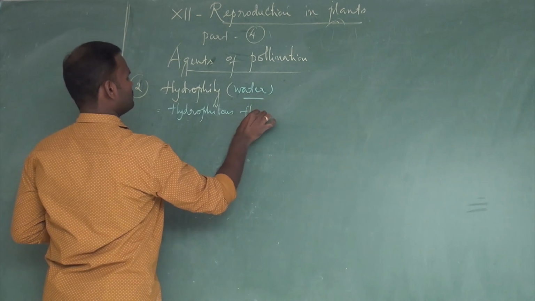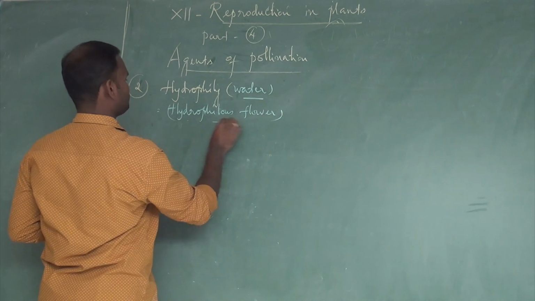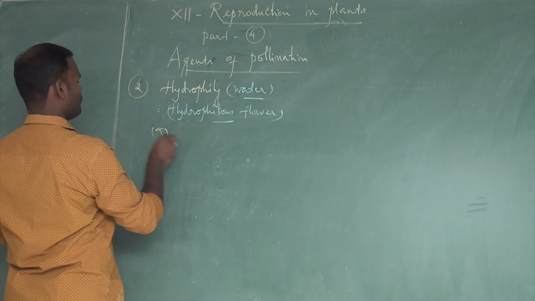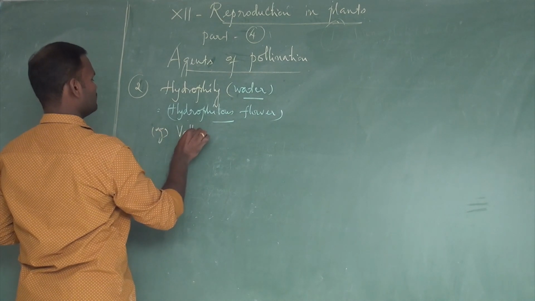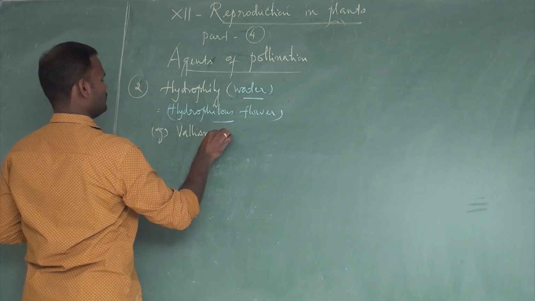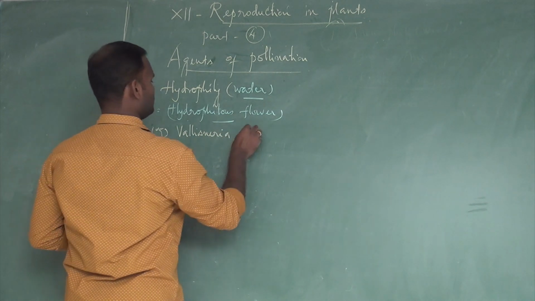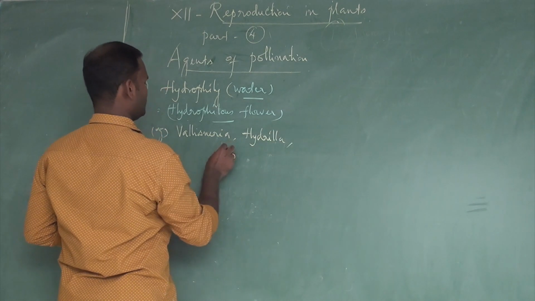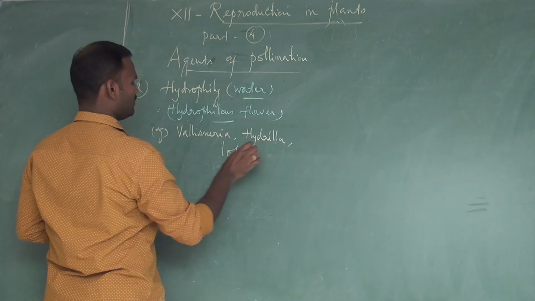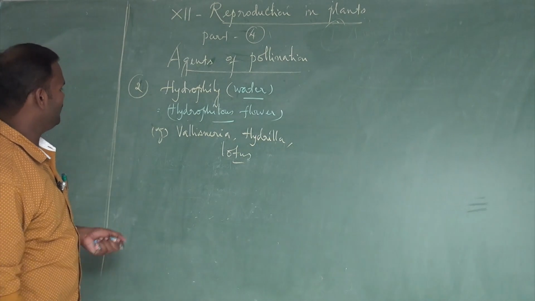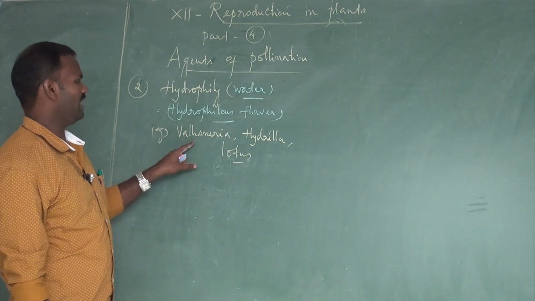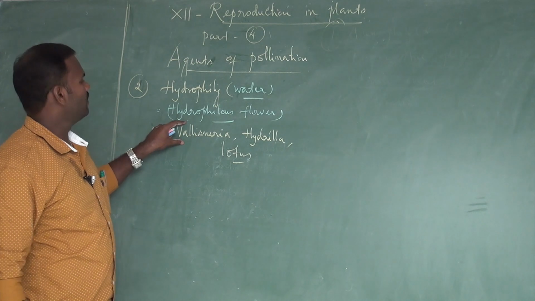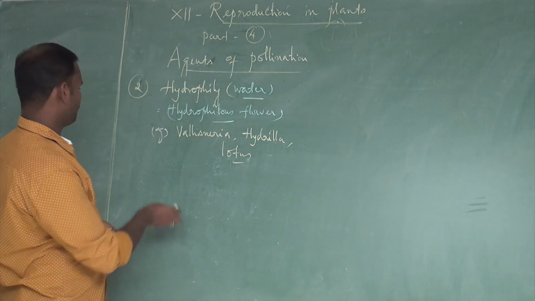Hydrophilous flower. For example, for hydrophilous: Vallisneria, then Hydrilla, then lotus. A lot of plants have been reported for hydrophily. These are the common examples: Vallisneria, Hydrilla, lotus have been reported as water pollinating plants.